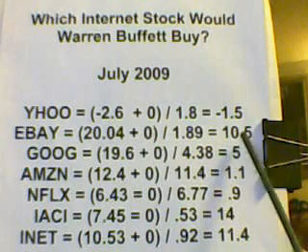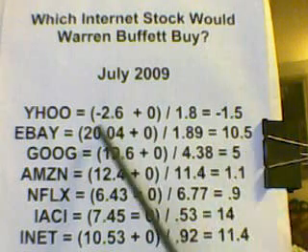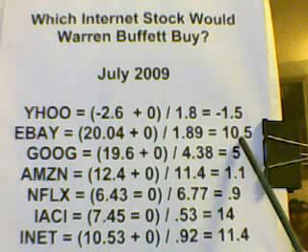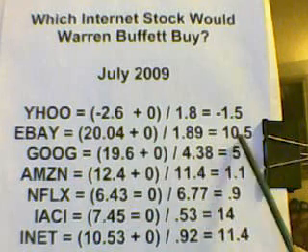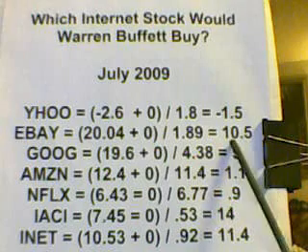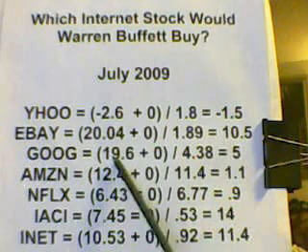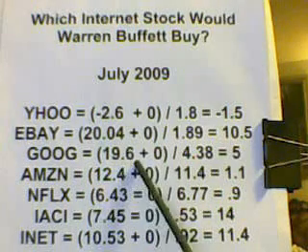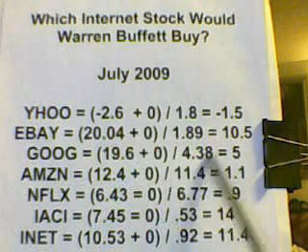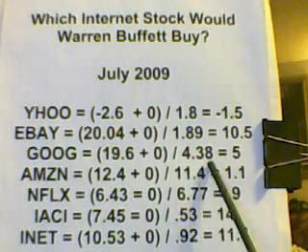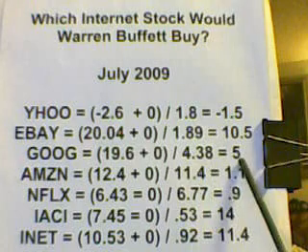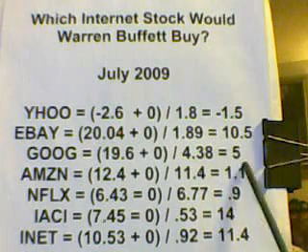Which stocks do you buy? You buy the ones that have strong net earnings where the ratios are more than 10. These companies tend to have little debt, and sure enough, eBay has very little debt. In fact, I don't think they have any long-term debt. Google has a 19.6 net profit, but you're paying a premium for the strong company of 4.38 times the assets, so their score is average. We don't know if they'll go up or down.